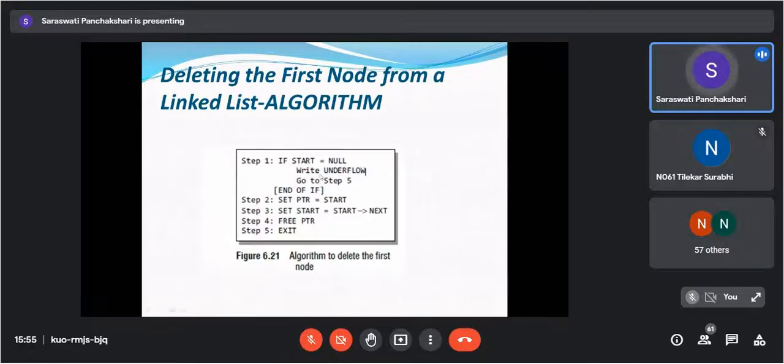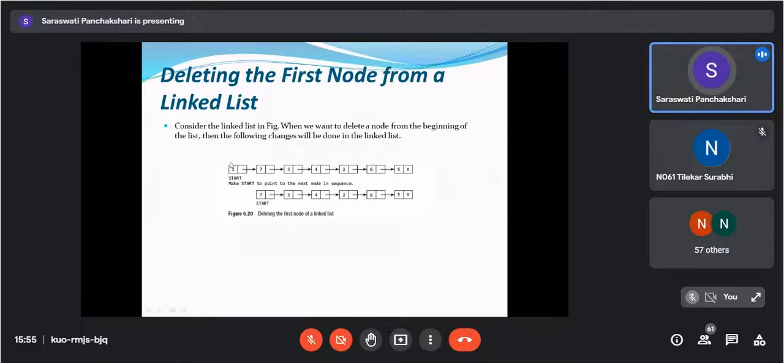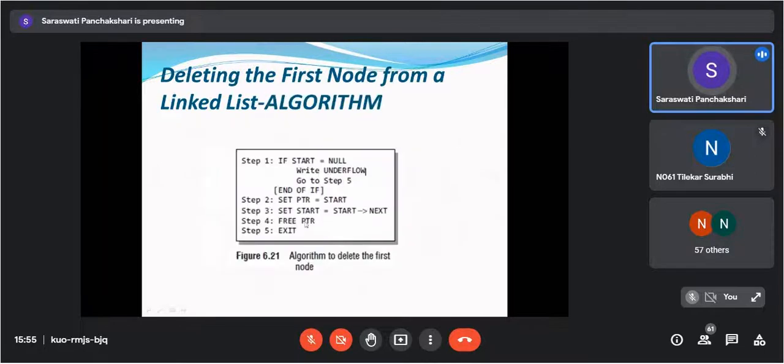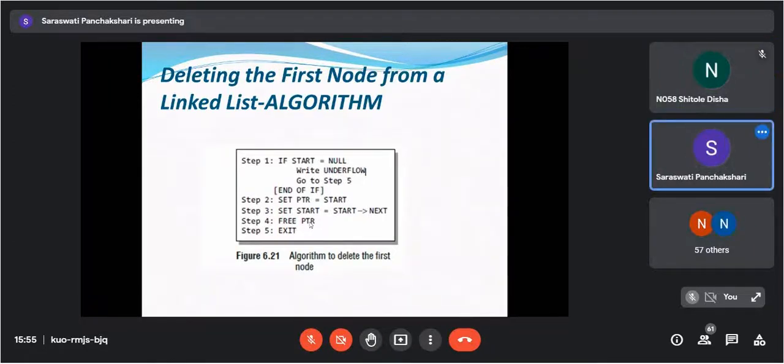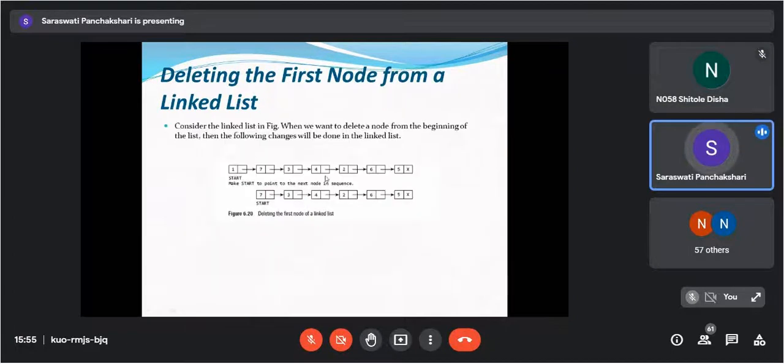Okay, so we will write the algorithm. If start equals null, write underflow, go to step 5, that is exit. Else set ptr equal to start. One temporary pointer we are taking, ptr equals start, and start equals start of next, and free ptr, meaning whatever space has been occupied by this node, we are going to release that. Free ptr. Understood? Yes, ma'am. Write down this algorithm. Have you drawn this diagram? No, ma'am. Draw this one.